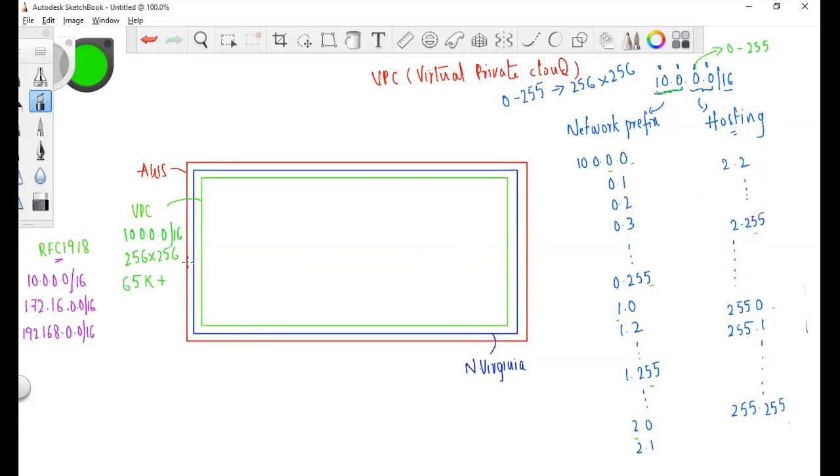So in a network, we can have this many combinations. And this value, the /16, can vary from /16 to /28. For your VPC, you can have 16, 17, 18, 19, 20, 21, till 28.